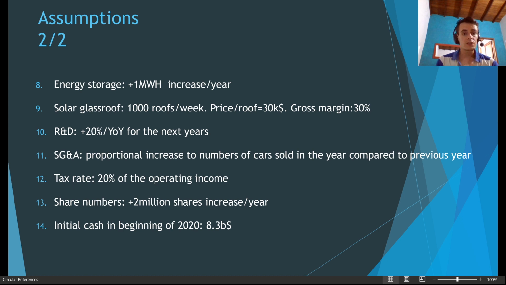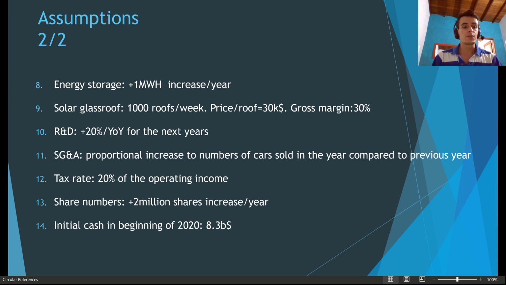Regarding the solar glass roof, the Gigafactory in New York announced that they would produce around 1,000 roofs per week, with an average price per roof around $30,000. I consider also a gross margin of 30% here. So this is taken from a typical solar panel company. I took SolarEdge as a reference, which has a 30% gross margin.